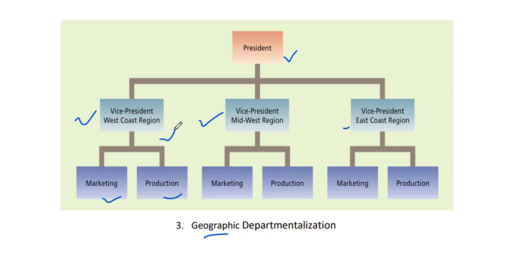It's all over the world. So they have made the departments based on geography. In India also there are different states, and different states have different cities, like that. So departments are based on location, geographic location. So it's called geographical departmentalization.